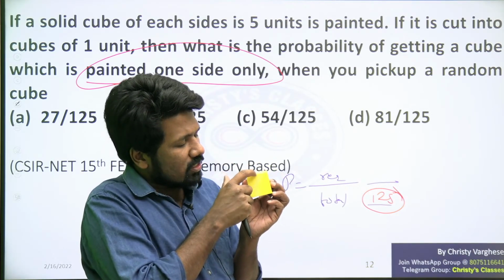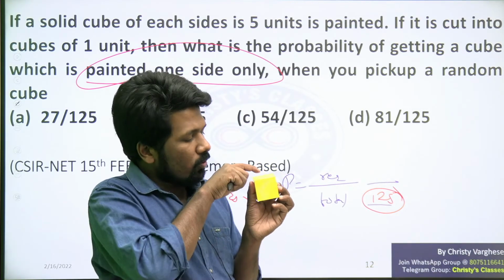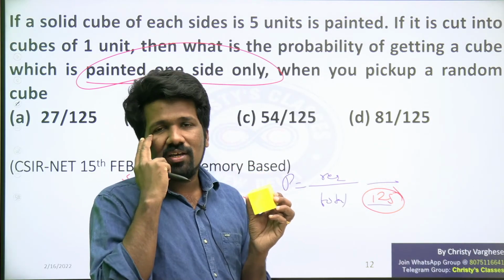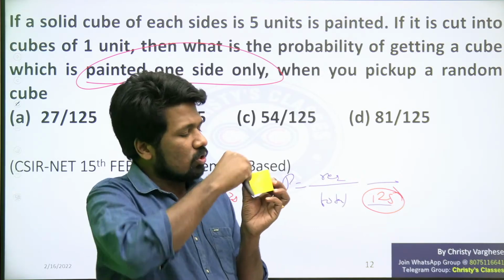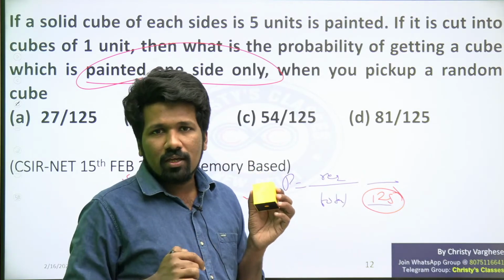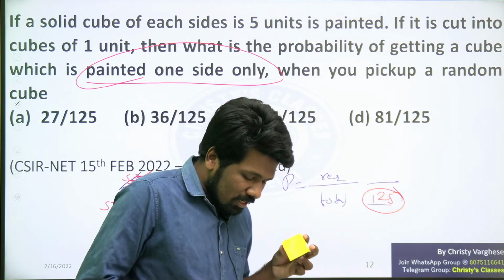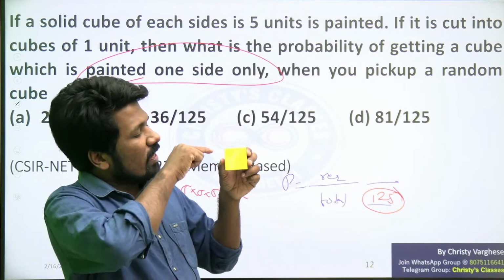The middle one, there is a middle one now. No, because this part is painted, this part is painted. 2 sides are painted. 3 sides painted is not okay. 2 side painted is also not okay. 2 side painted and 3 side painted will be the ones.